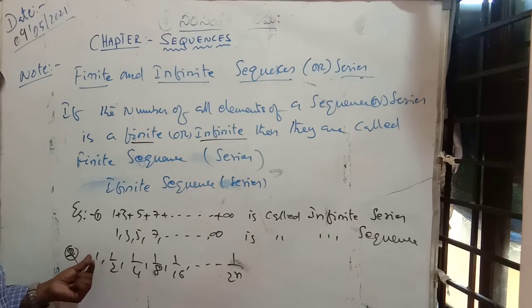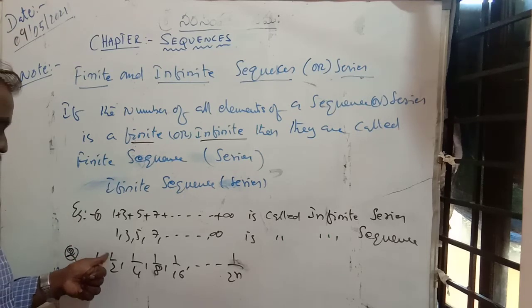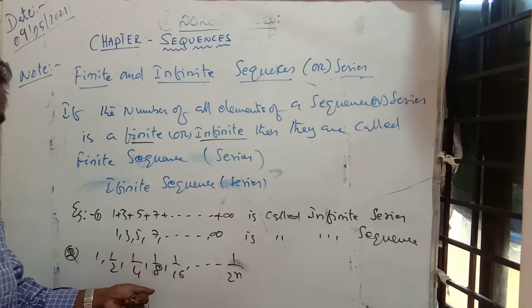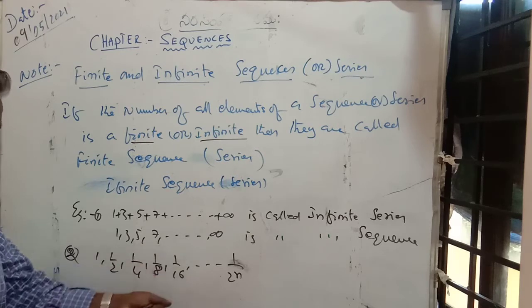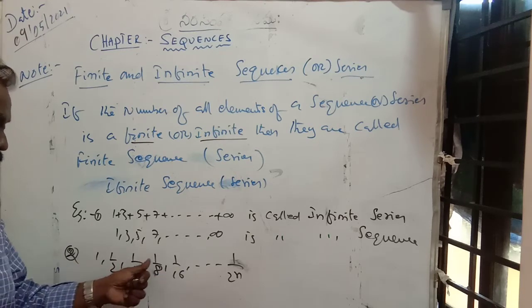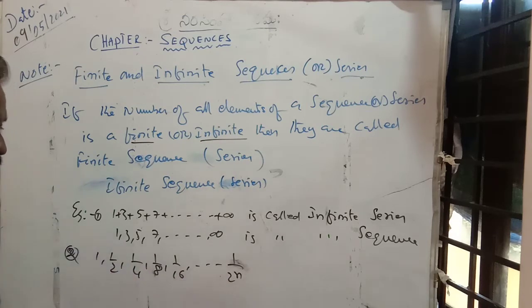The first number is divided by 2, and again the second number is divided by 2. 1 by 2 by 2 is 1 by 4. 1 by 4 by 2 is 1 by 8. 1 by 8 by 2 is 1 by 16. Okay? It is 2 power 1, 2 square, 2 cube, 2 power 4, dash dash, 2 power n.